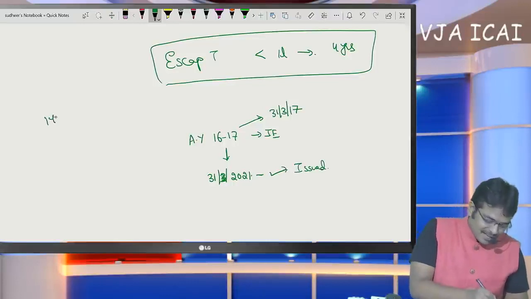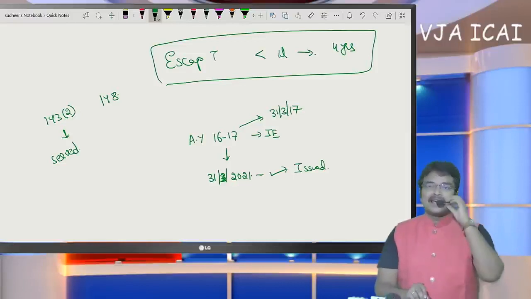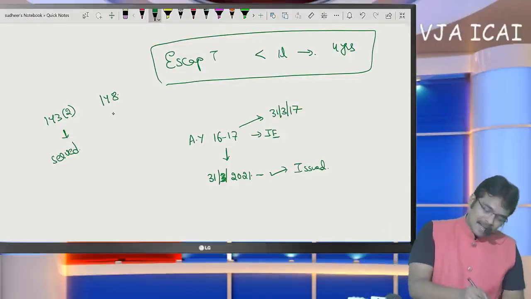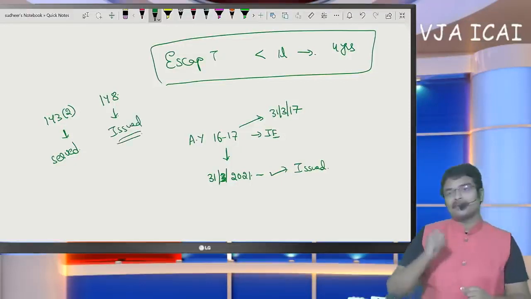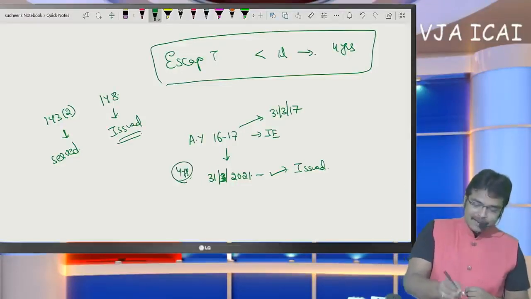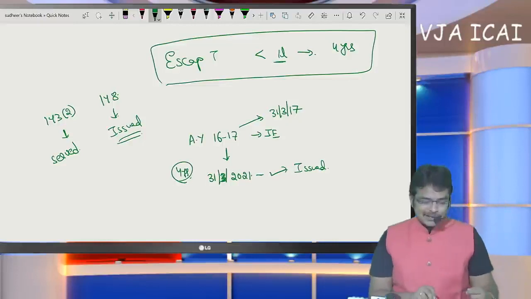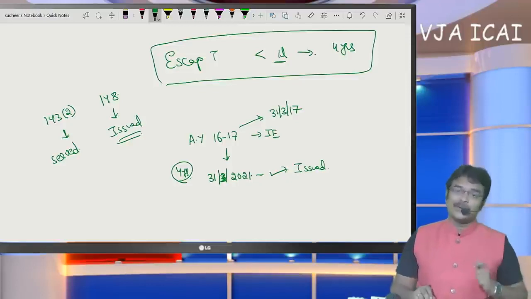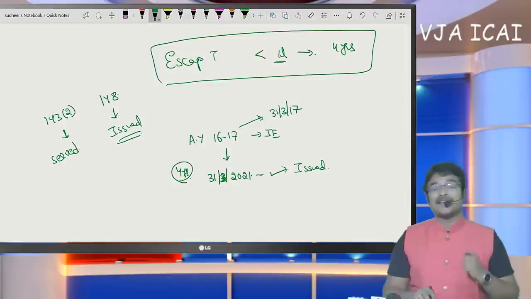Sir, if you learn the difference between a 143 scrutiny notice and 148: for a scrutiny notice, within six months from the end of the financial year in which the return has been filed, the notice must be served. But coming to income escaping assessment, here the notice is to be issued, rather than served, by the end of the four assessment years. If the escaped income is below 1 lakh, the notice has to be issued before the end of the four assessment years. Here the notice must be issued, whereas in case of scrutiny it must be served.